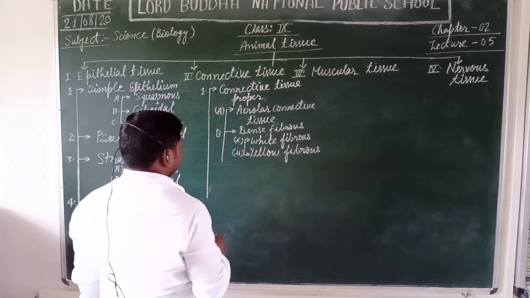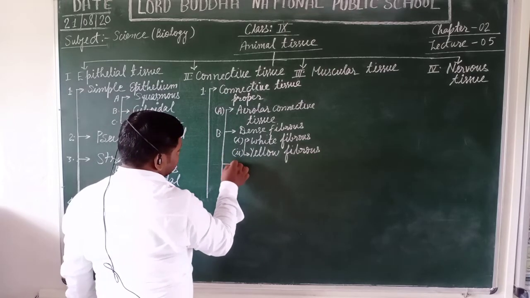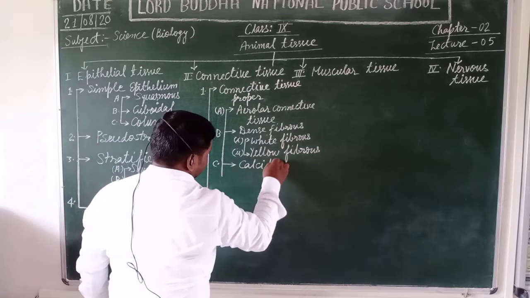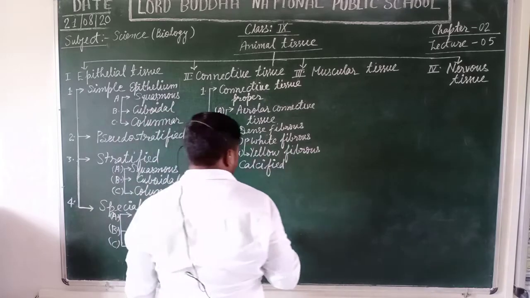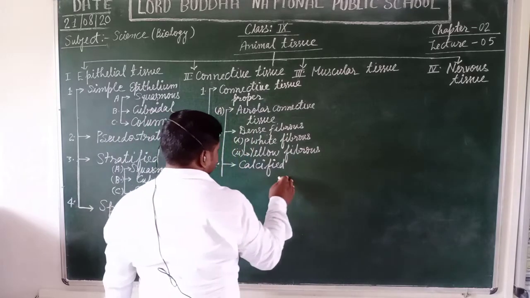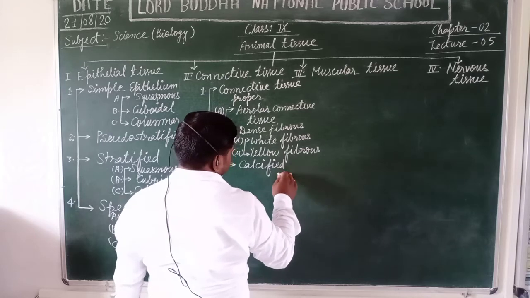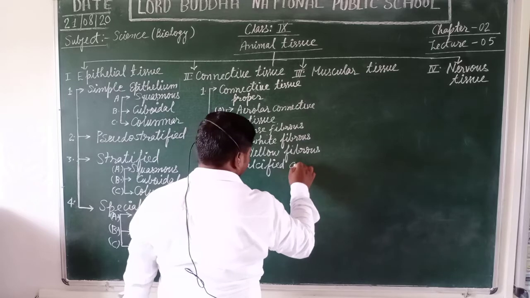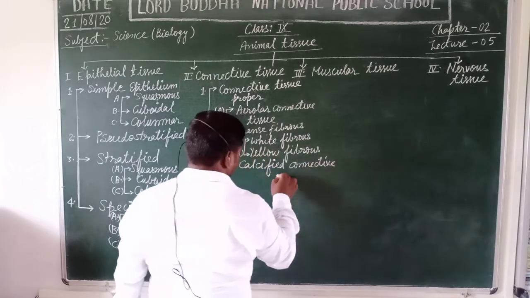Another type of connective tissue proper is calcified connective tissue. As its name makes clear, there is a high concentration of calcium ions in this type of tissue.